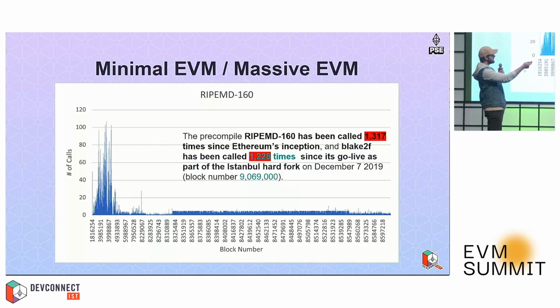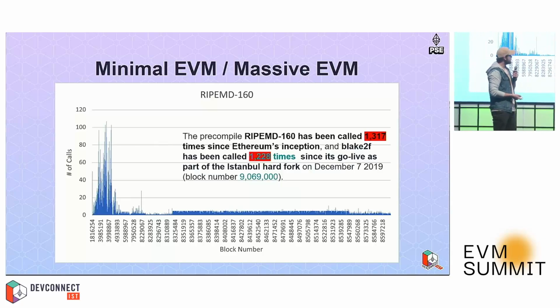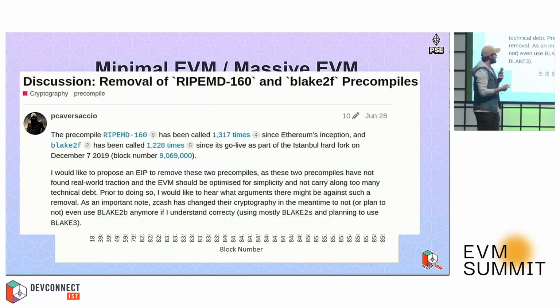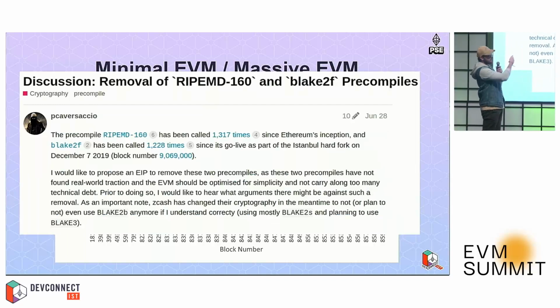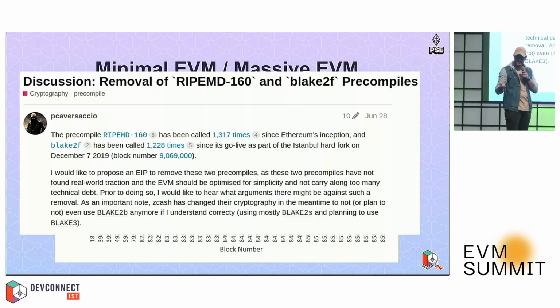And we can see a similar thing from Blake 2F, which has been called 1,228 times since we had the Istanbul hard fork. So now the question is, do we want to remove those? Because no one is using them, so why would we need to have this? But the problem is, from the circuit perspective, we will need to implement and support these precompiles for all of the previous blocks. Now remove this thing and include the logic to support also the new errors that we need to throw now that these precompiles are non-existent anymore.